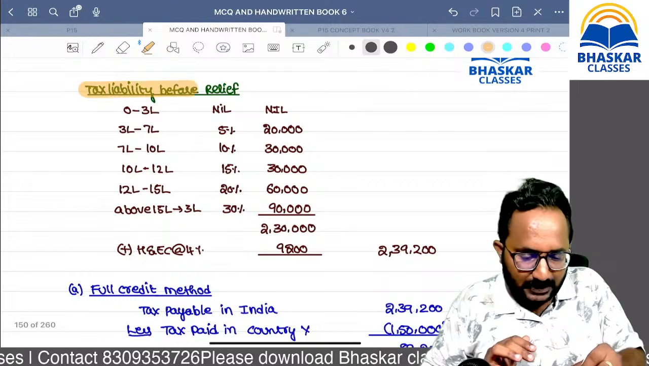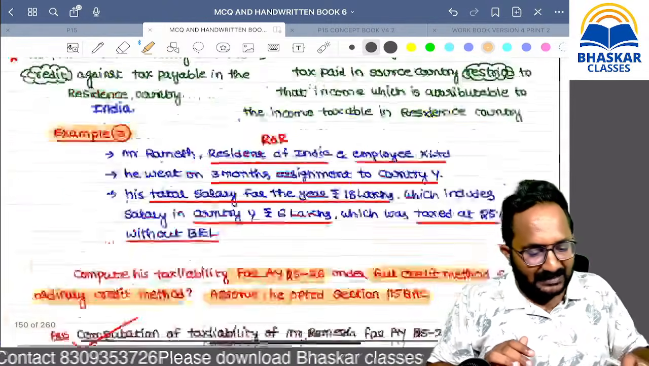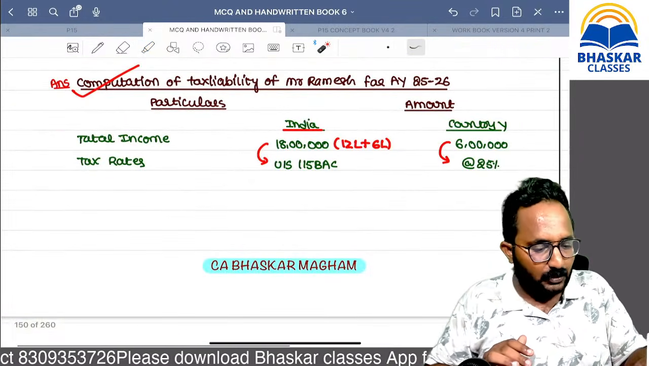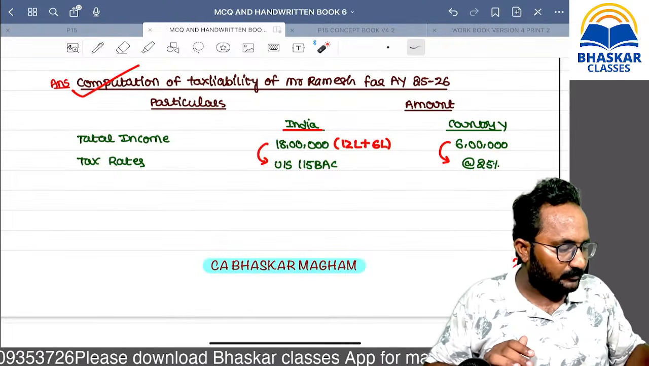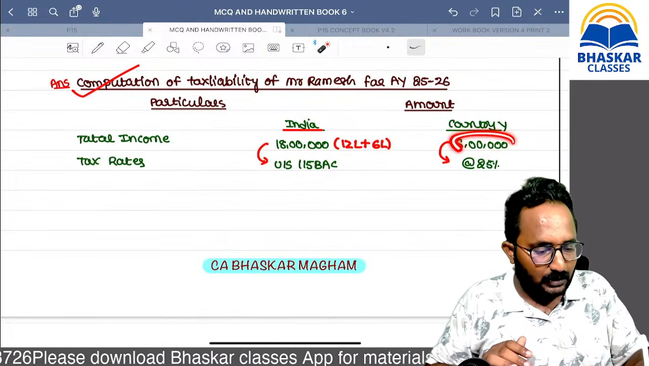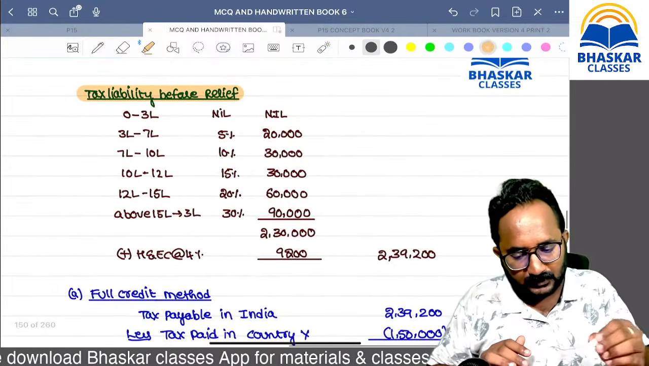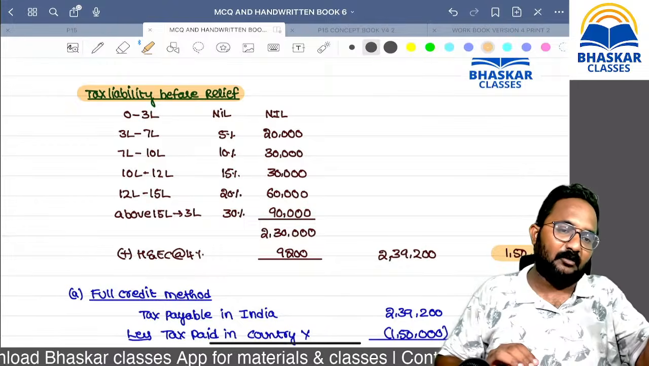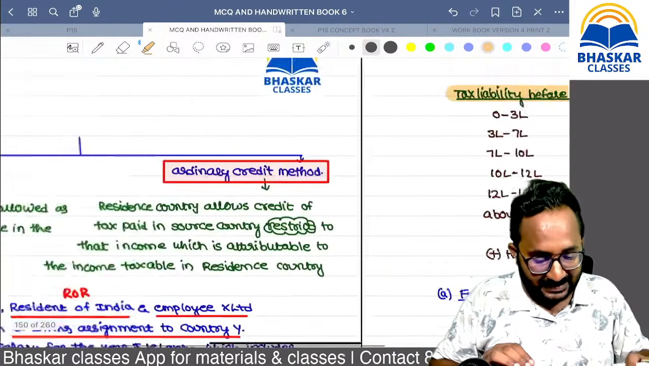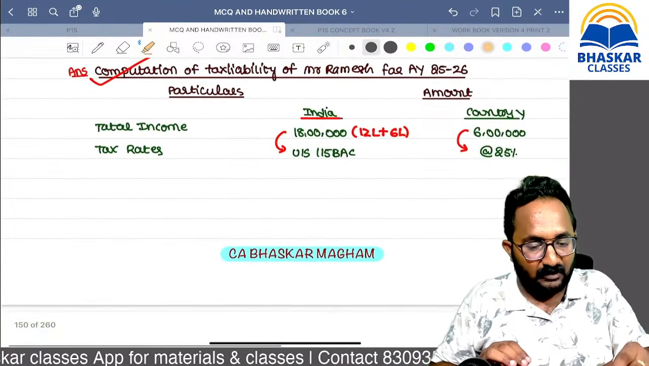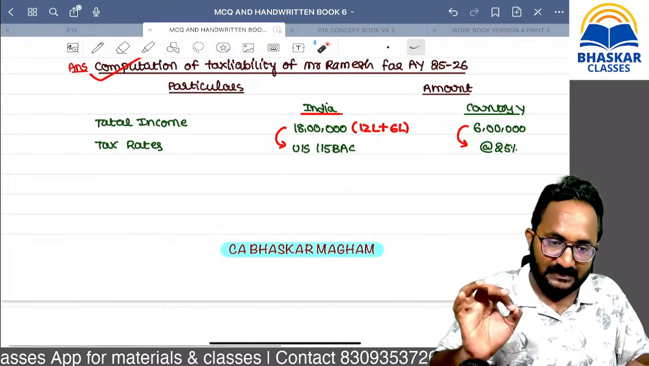That is the tax liability before relief. In the foreign country it is easy: 6 lakh into 25%. What is that? 1,50,000. In the foreign country you paid 1,50,000. In India, please apply the 115BAC tax computation.